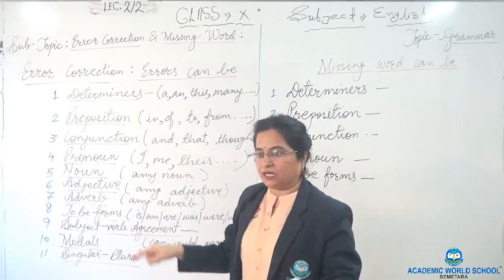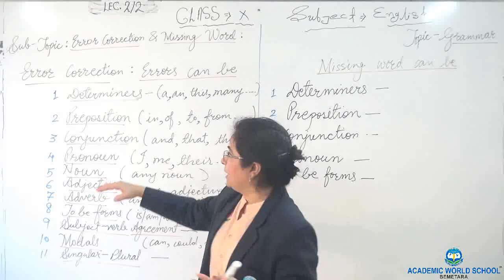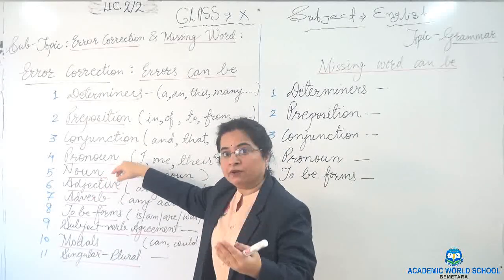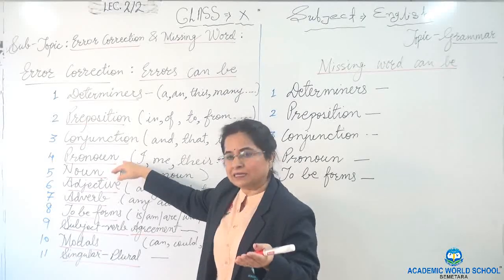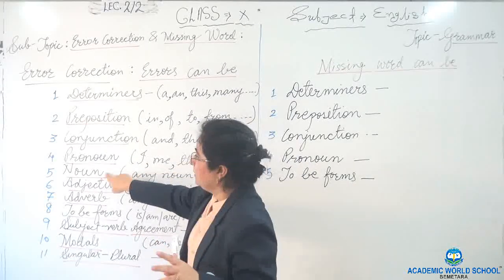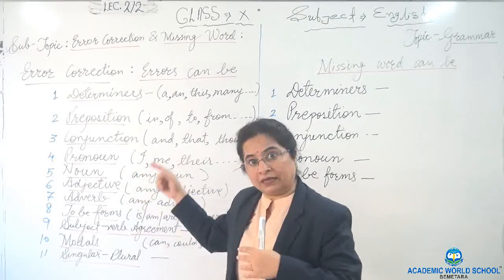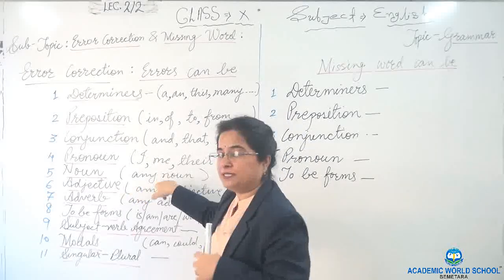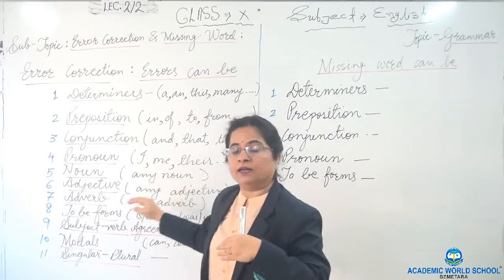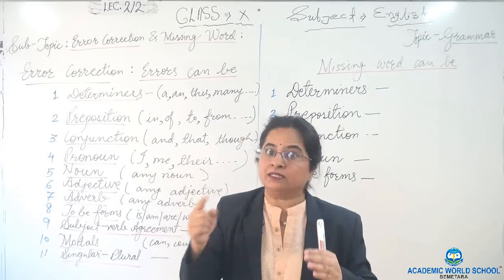If a paragraph is talking about people, it's plural, so whether the given pronoun is they or is in plural form or in single form. Noun, you have to see whether the proper noun is used or not, the exact noun which has to be there according to the paragraph.